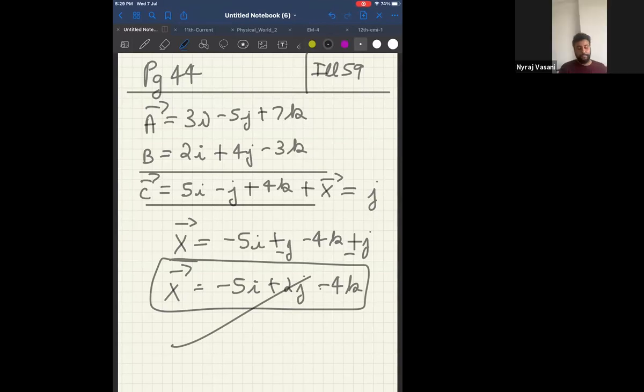Okay. Now, come to page number 51. In that, there is something called Lami's theorem. Can you check page number 51? There is something called Lami's theorem. That will be your next homework to learn it. And after learning it, you have to solve illustration 68. That is your combo homework. First, you have to learn Lami's theorem, and then you have to solve illustration 68. All of you, be ready.